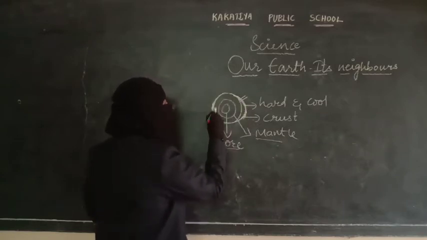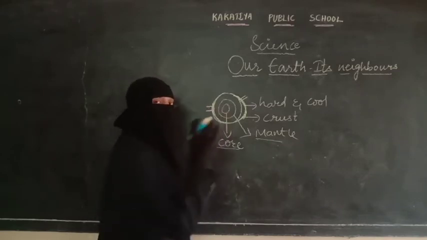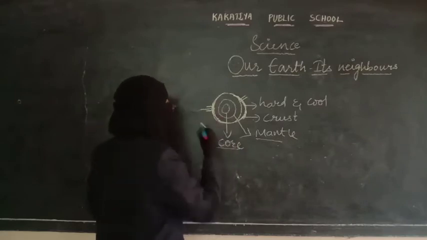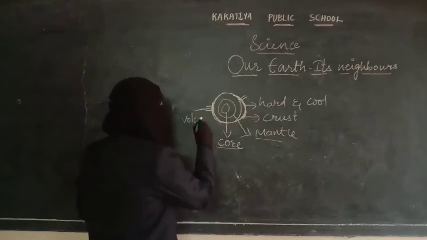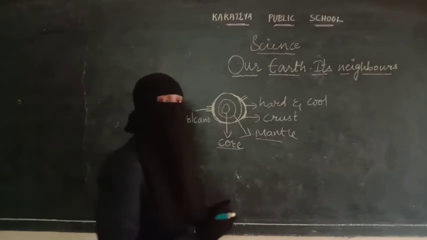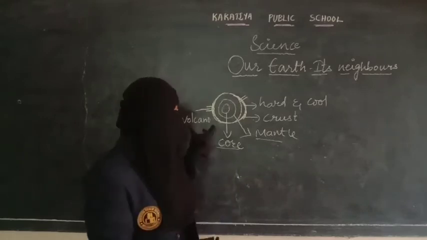For example, if this layer is weak, from here because of the high pressure, that liquid and gases will come out of it, and these things which are coming out are called a volcano. Whenever the gas and molten things come out, that results in a volcano.